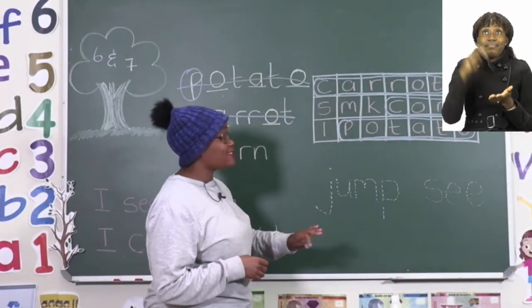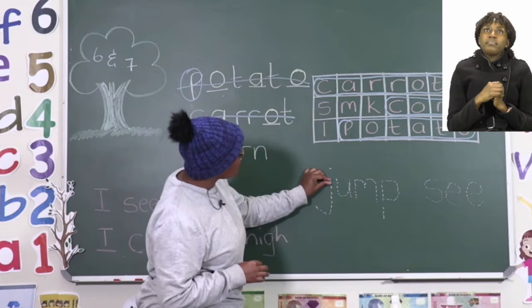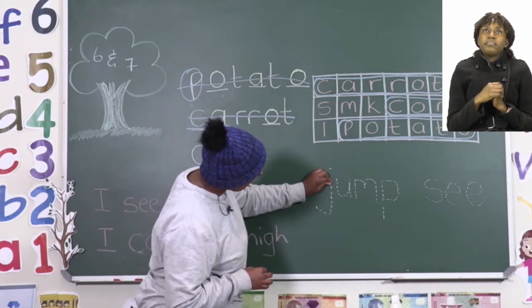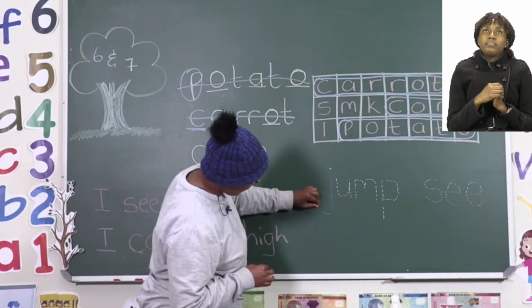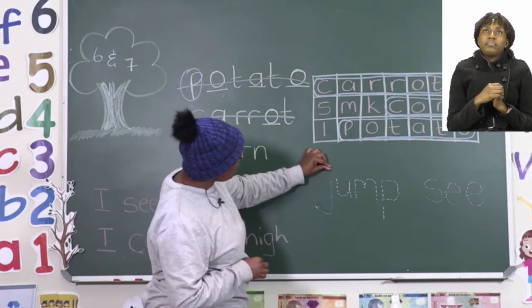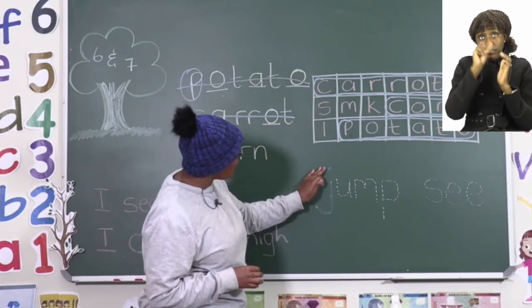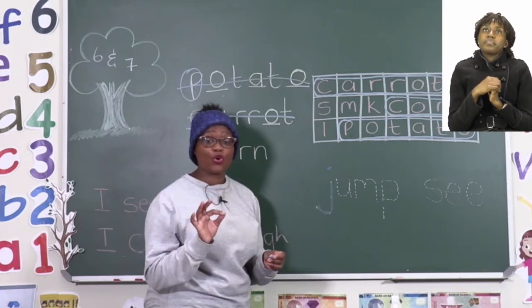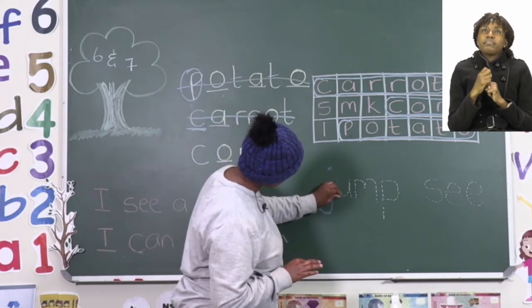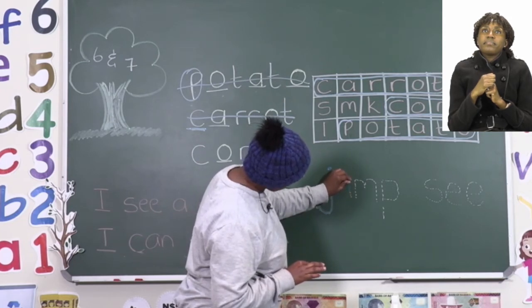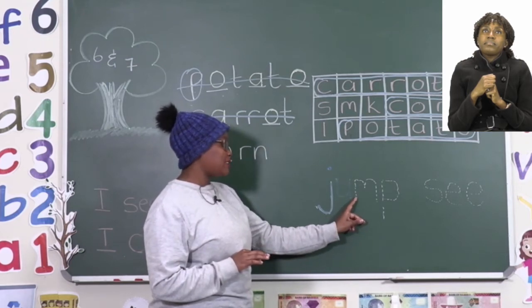Now the word jump is fairly easy, but we need to make sure that we follow each trace line. So we will begin here and we go down and flick for the legs. Good job. And don't forget its head. Part of the letter has its head there, so please make sure you don't forget it. The next letter, we go round, going down and up and down again. Don't forget its leg as you go down.